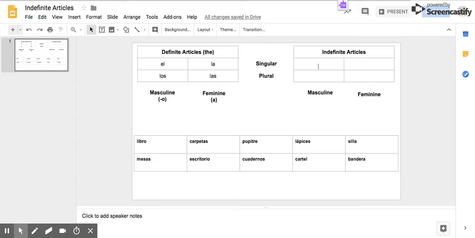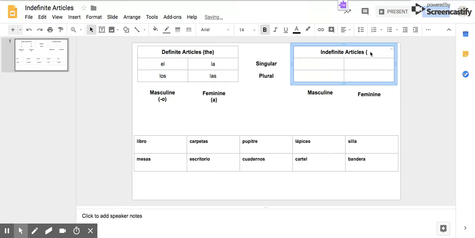Now, indefinite articles are going to follow those same rules in that we have masculine and feminine, singular and plural. But they're going to be different because indefinite articles are what we would call in English "a" and "some." So if I say pass me a book, I don't really care what book you're passing me. I just want a book. So that's why we have the different definite and indefinite articles. Indefinite meaning it's not a specific article.